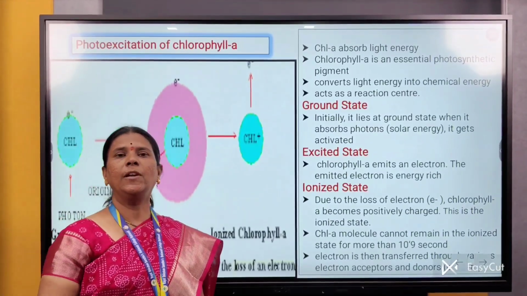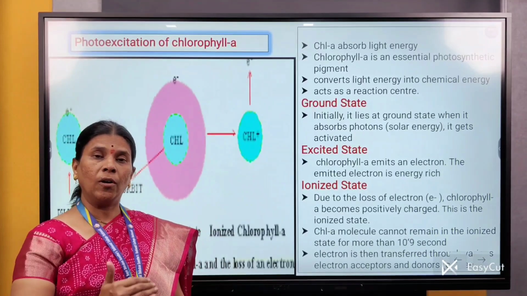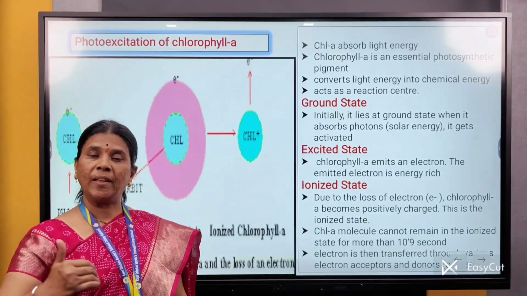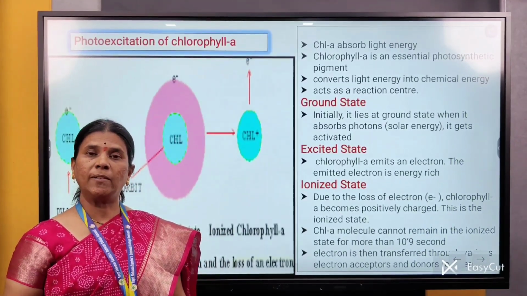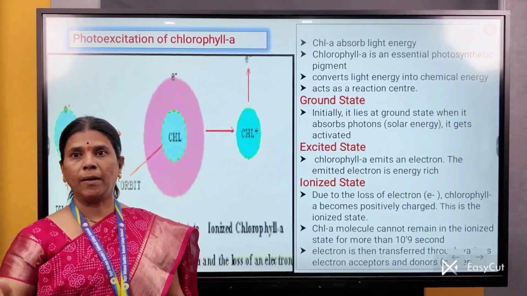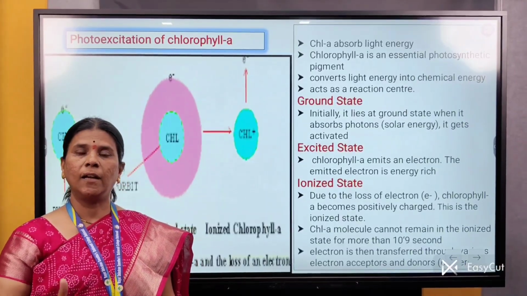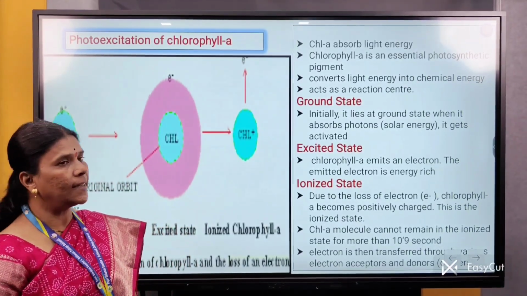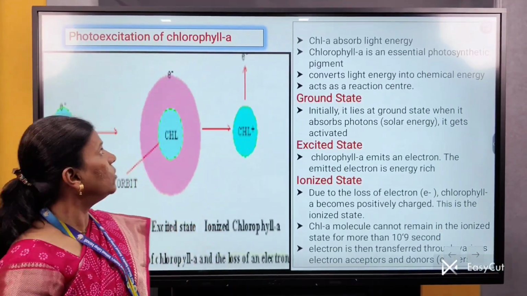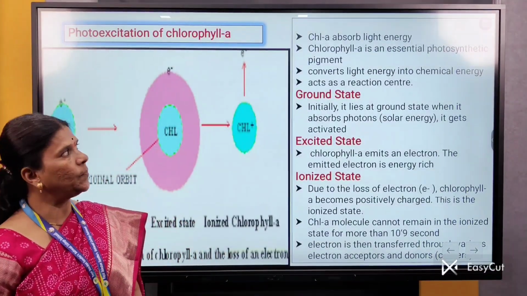This chlorophyll A molecule has the ability to trap light energy and also convert this light energy into chemical energy. But the remaining pigments do not convert this light energy into chemical energy. So the chlorophyll A molecule or pigment is called a reaction center, or a main pigment. Then how does the photoexcitation of the chlorophyll A molecule take place?